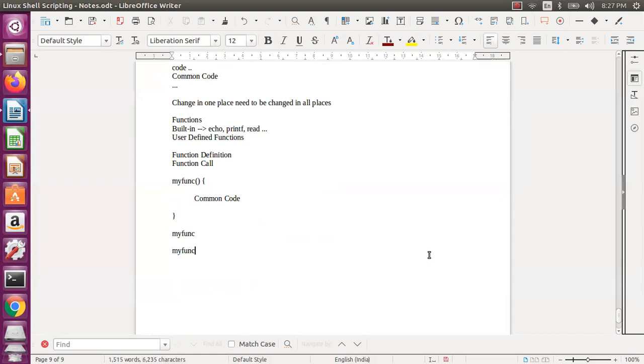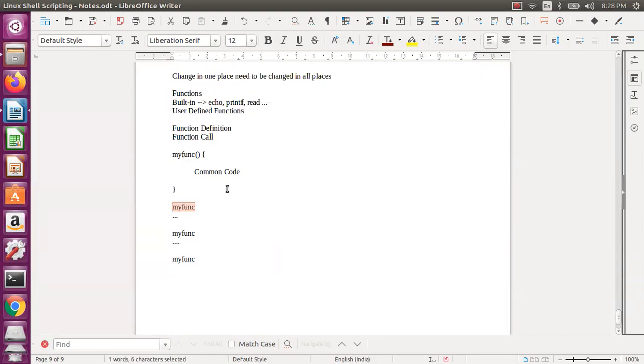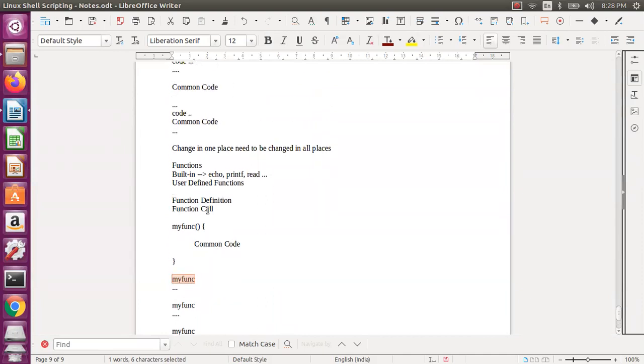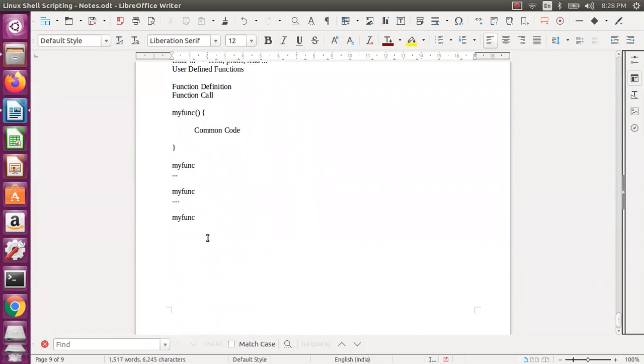Of course I am ignoring the arguments and all, that we will see. So if you want to call this somewhere, you will be calling like this actually. So this is the way how you will do. This is nothing but a function definition, which will not call the function, and this is nothing but a function call, which you are calling. Of course, I am showing no arguments and all, we will see that. So this is the core thing: function definition, function call. Okay, so this is how we will be calling the function.